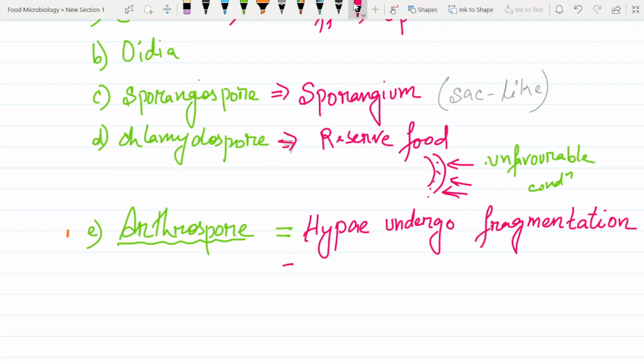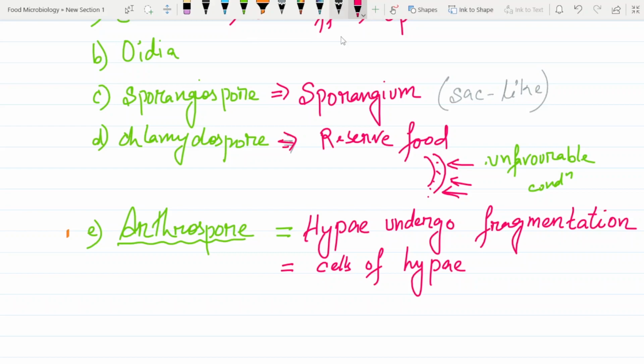What is this arthrospore? In simple words, we can say it is cells of hypha. Simple as that, right? When hypha undergo fragmentation, arthrospores are produced, and basically they are cells of hypha.